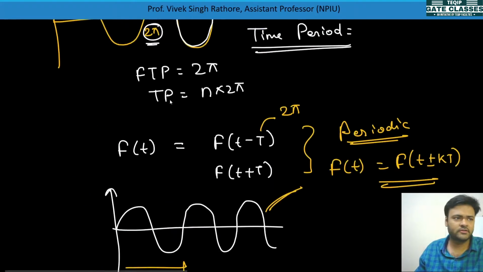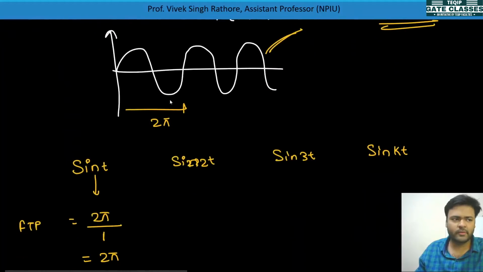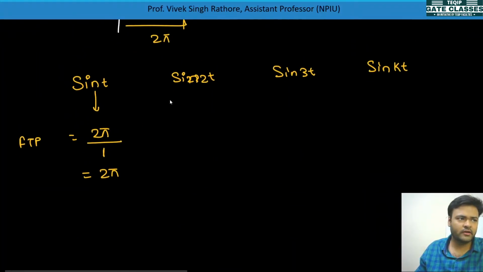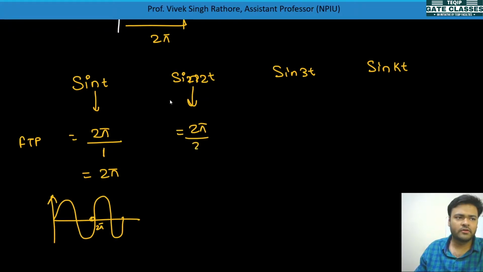What we have seen in this graph is that after 2 pi it was repeating. Now when we see sine 2t, the fundamental time period will be 2 pi by 2, so it will come as pi. So now the graph will be like this.